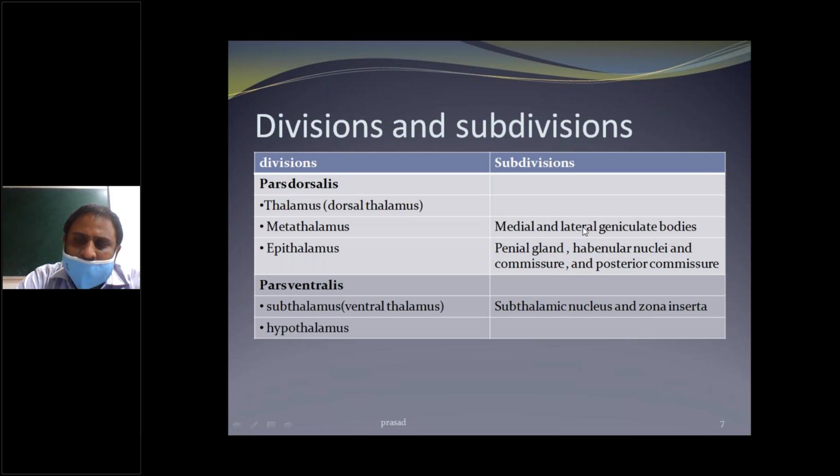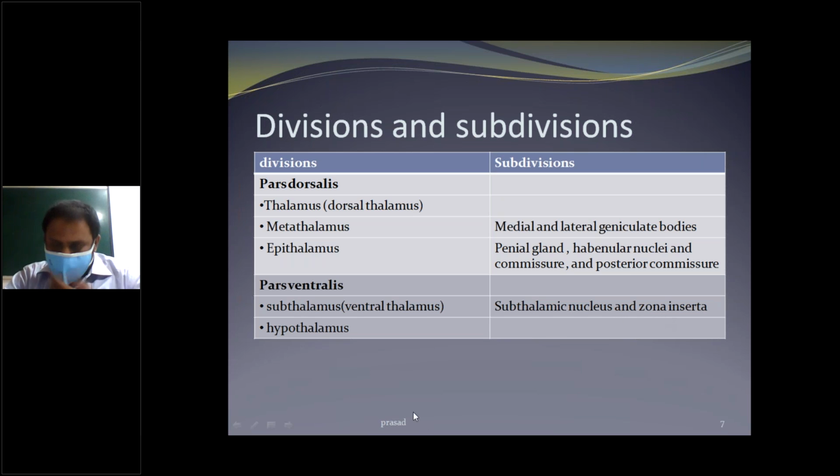The epithalamus has the pineal gland, habenular nuclei and commissure, and the posterior commissure. In pars ventralis, the subthalamus has the subthalamic nuclei and zona incerta, and the hypothalamus.